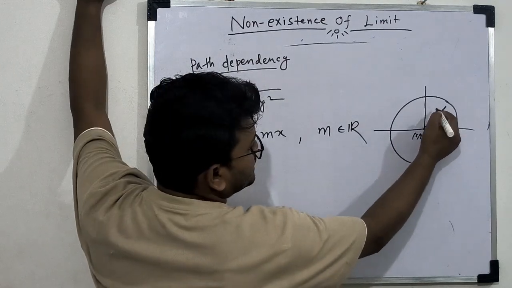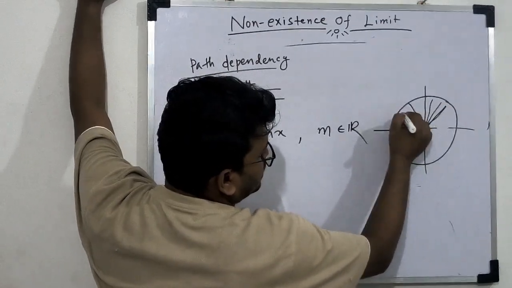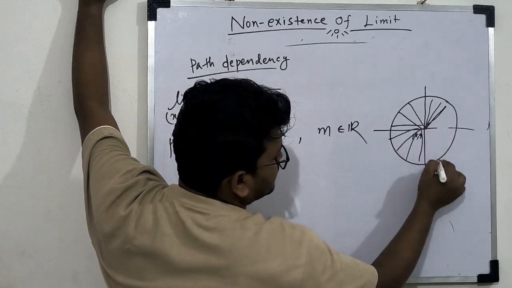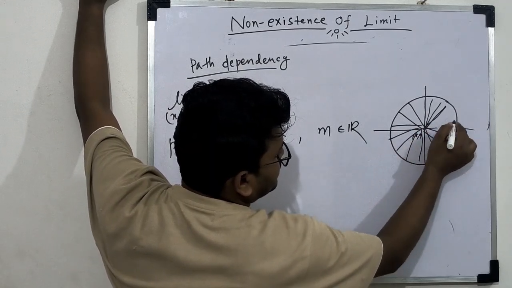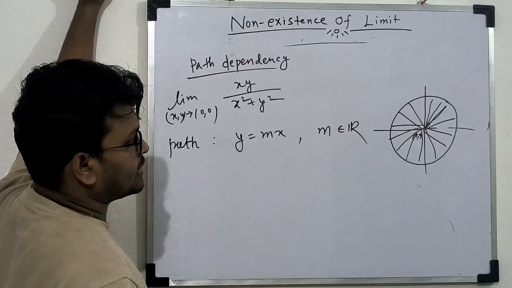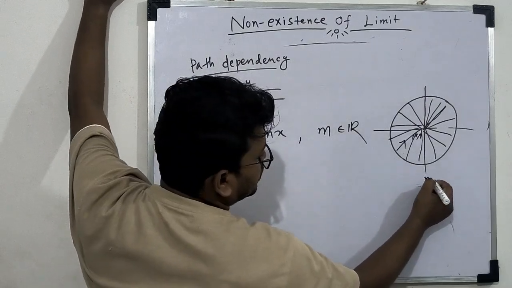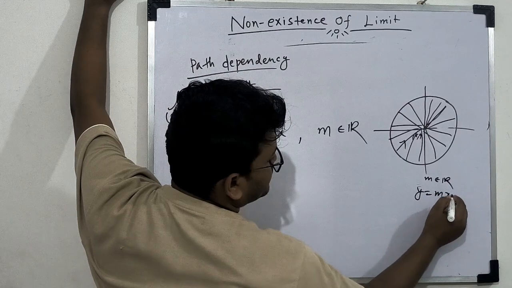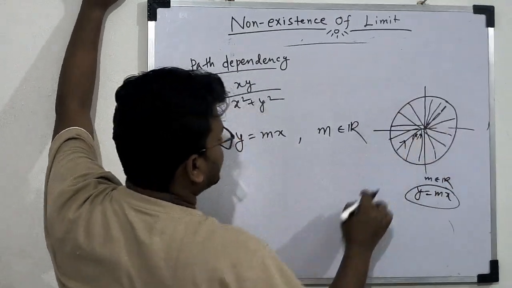So it is y equal to x, all this path. When we take m for different values, we get these straight lines. When we take m belongs to R, then y equal to mx gives different lines for different m.